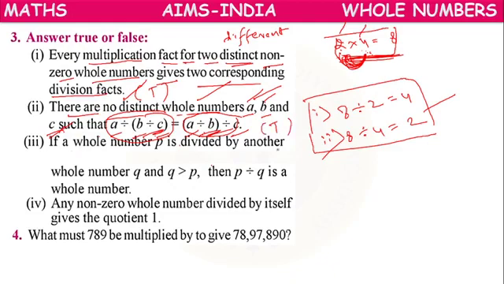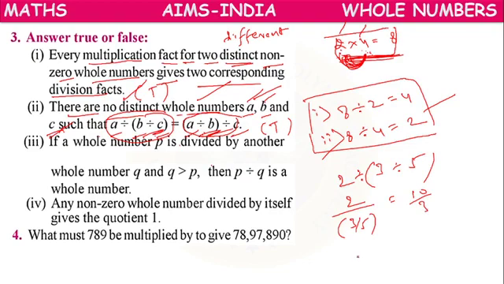Yes, it is true. Because if we change the order, suppose A is 2 divided by 3 divided by 5. Like this they have given. So 2 divided by 3 divided by 5 we can write. So 5 will go up. 10 by 3 we can write.